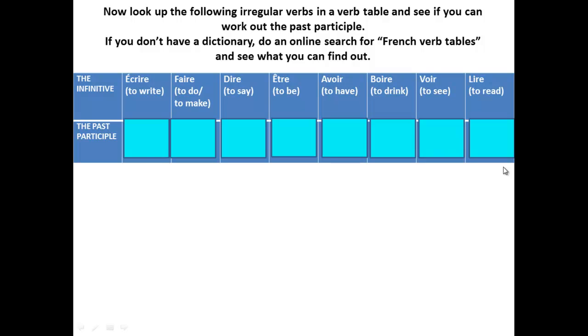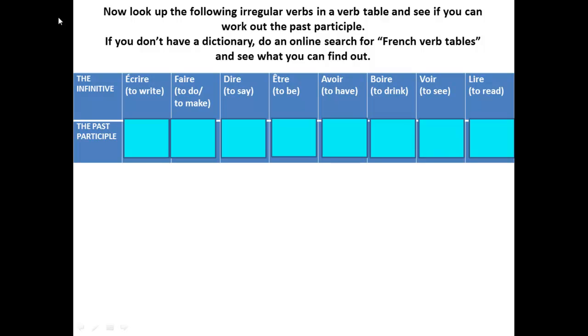Now look up the following irregular verbs in a verb table and see if you can work out the past participle. They're called irregular because they don't follow the same patterns as others. And if they're irregular in one tense, quite often they'll have irregulars in others as well. So it's useful just to be aware of them. If you don't have a dictionary, do an online search for French verb tables and see what you can find out. So pause the recording, complete the activity, and then when you start it up again you'll see all your answers and can check to see how well you've done.